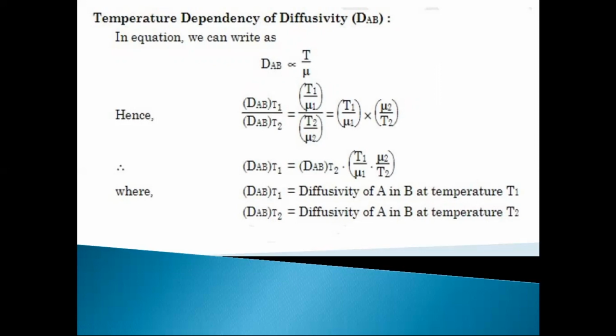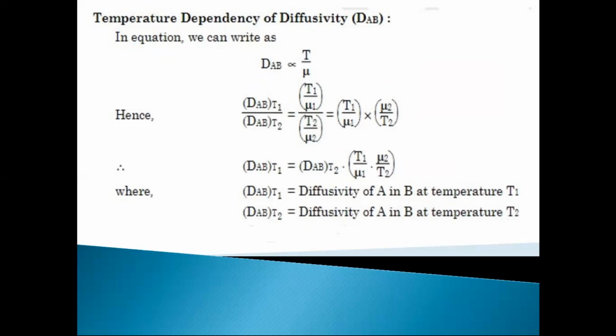Explain in detail temperature dependency of diffusivity, that is DAB. Means you have to write this equation. DAB is directly proportional to temperature and inversely proportional to the viscosity. Means here you are getting the relation between viscosity, temperature, and diffusivity of component A into B. Okay, so what is this?